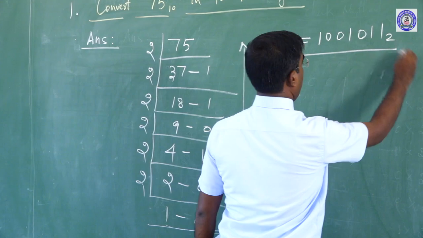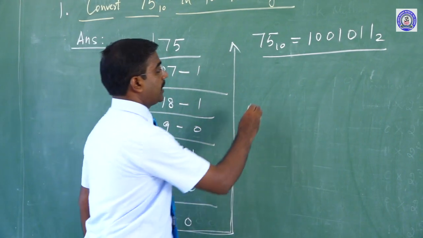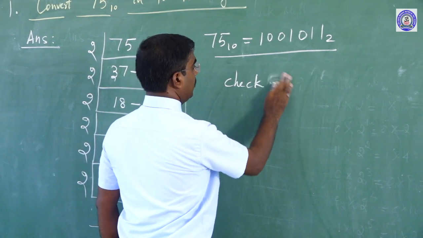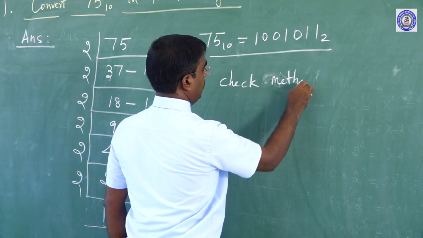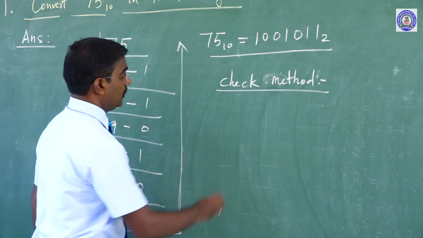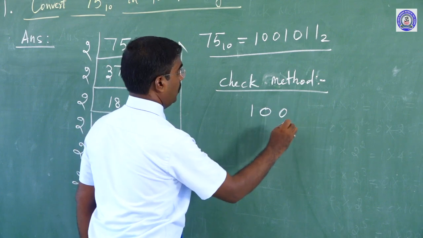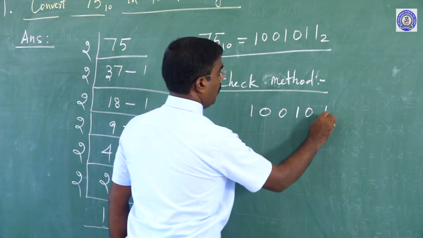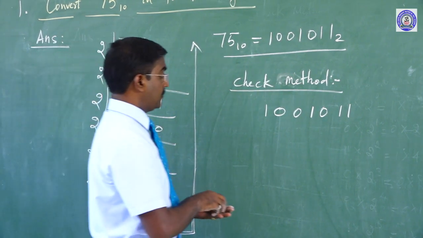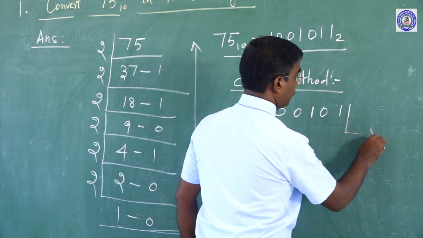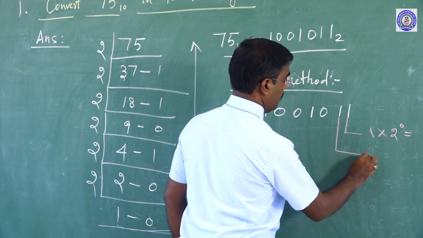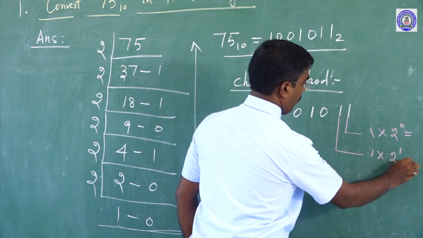How can we judge that? So, check method. We will introduce the check method and work it out. We know the answer: 1 0 0 1 0 1 1. Okay, we will solve it. First one is 1 into 2 to the power of 0. Here also 2 to the power of 1.